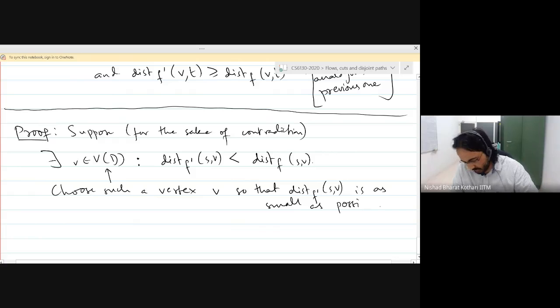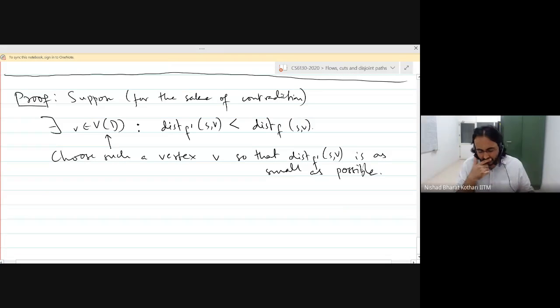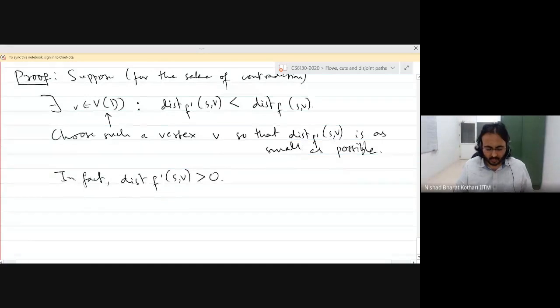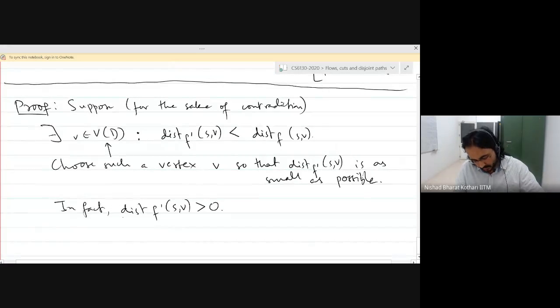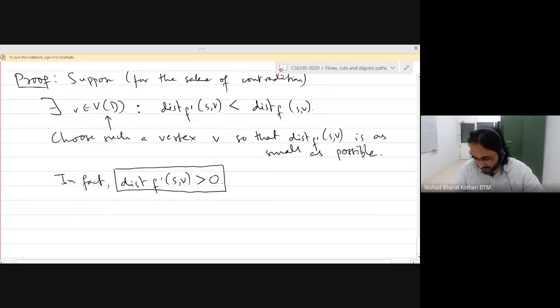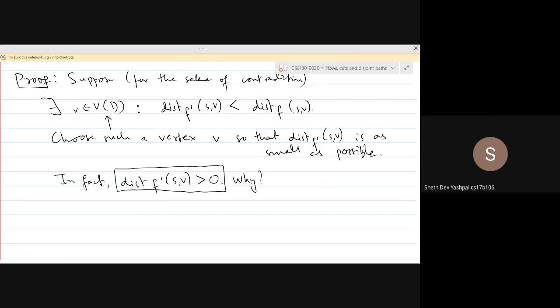We can always do this, right? Because these are non-negative numbers. In fact, can someone tell me why this is true? Why can we say that it is greater than 0?